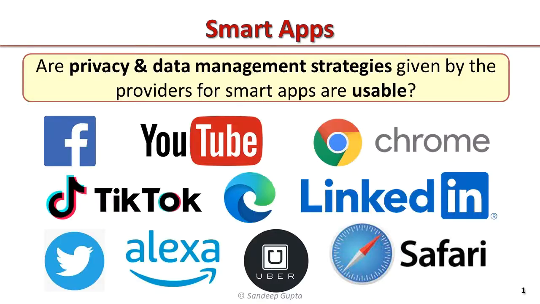Billions of people are using smart apps on their smart devices for browsing, chatting, emailing, entertainment, fitness, navigation, shopping, social networking, transportation, and many other activities. Some of the popular apps are Facebook, Instagram, Chrome, TikTok, LinkedIn, and Twitter. Many of these apps have over a billion active users worldwide. The big question is, are the privacy and data management strategies given by the providers for these smart apps usable?